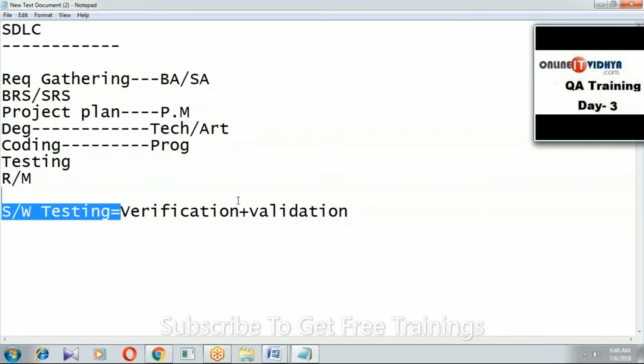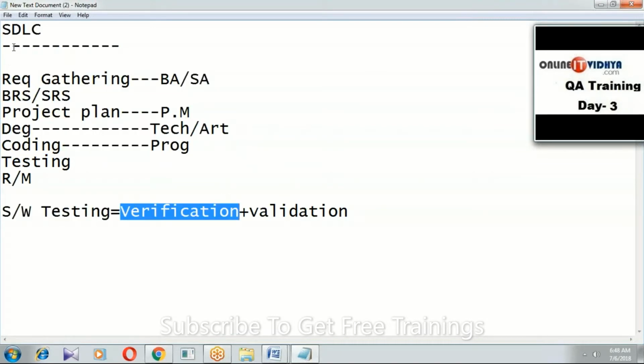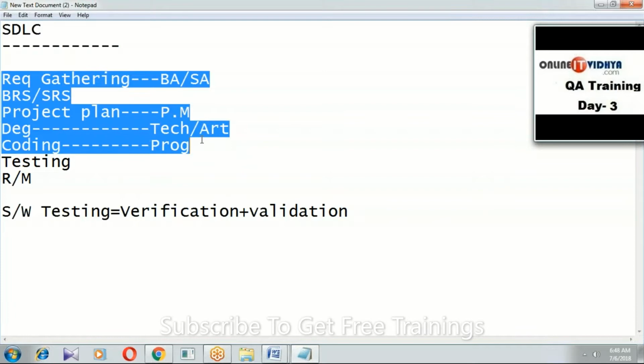Are you getting my point? Software testing equals verification plus validation.